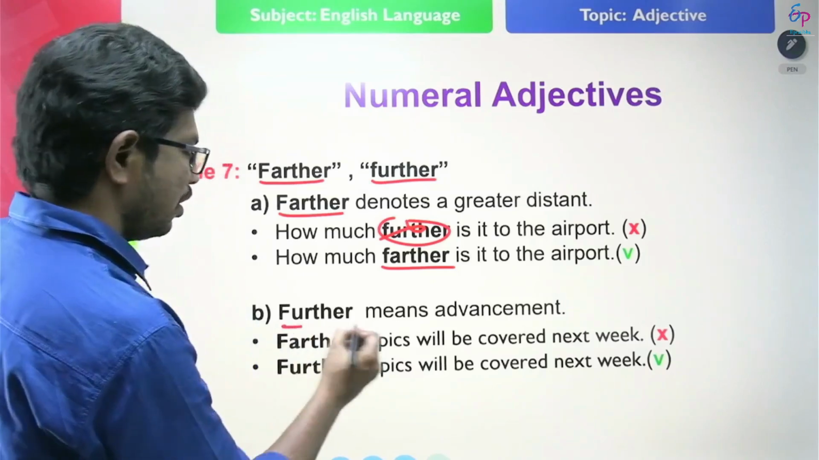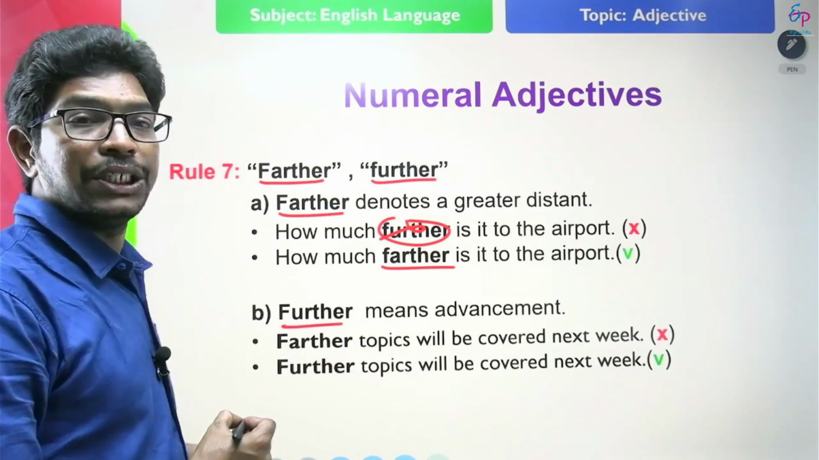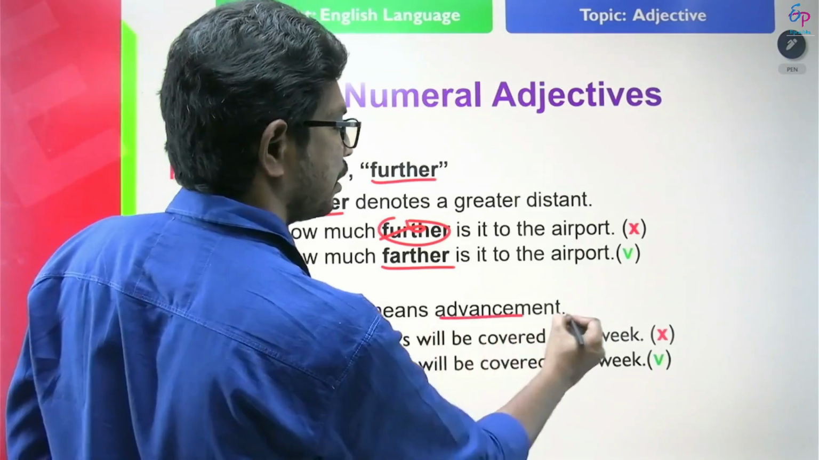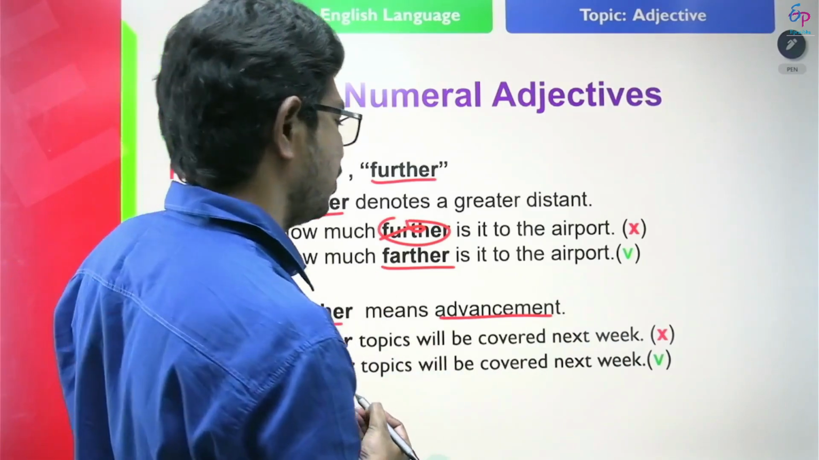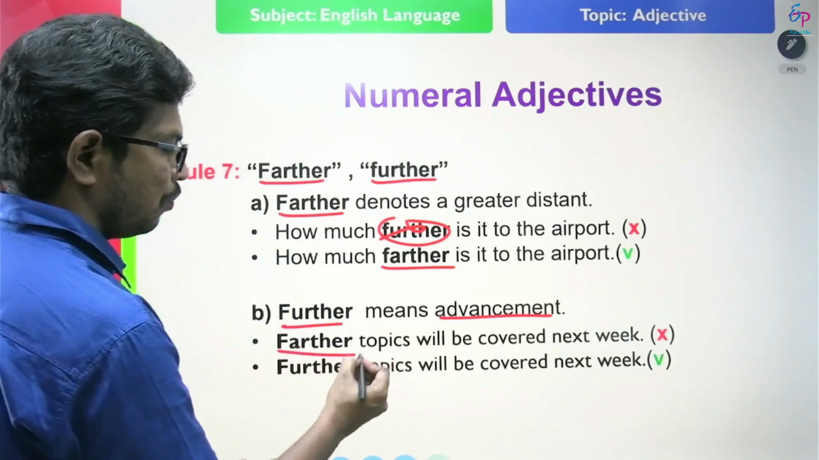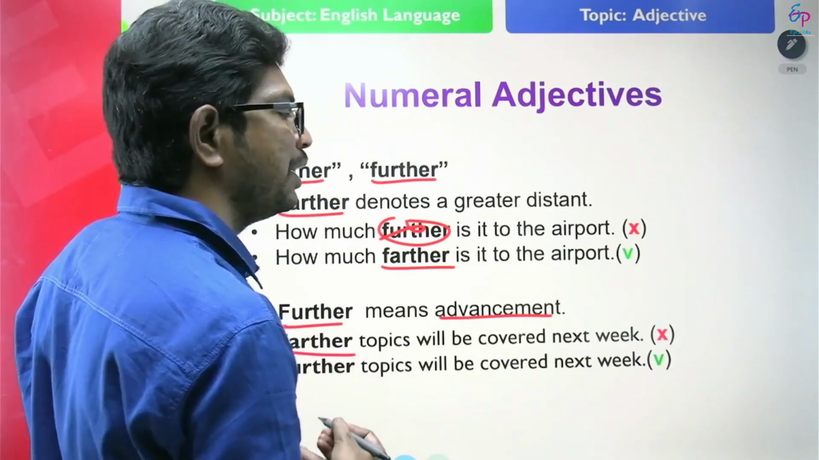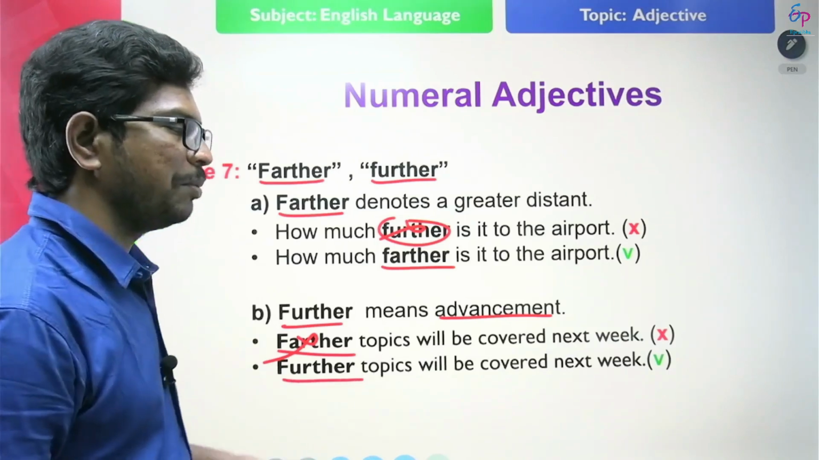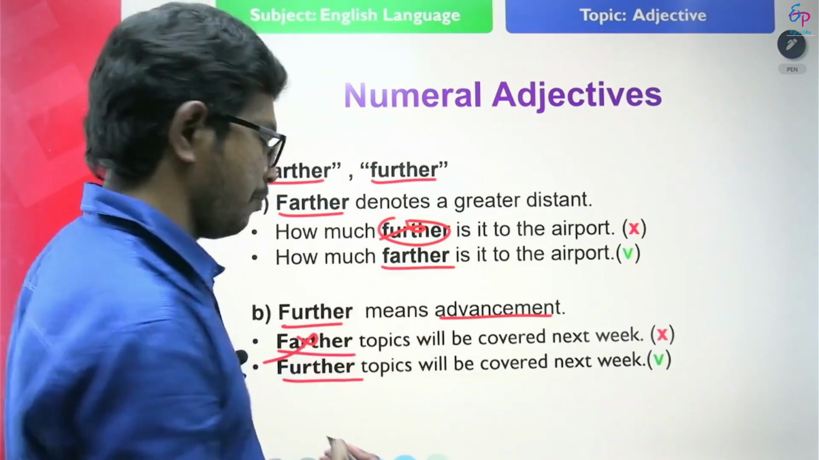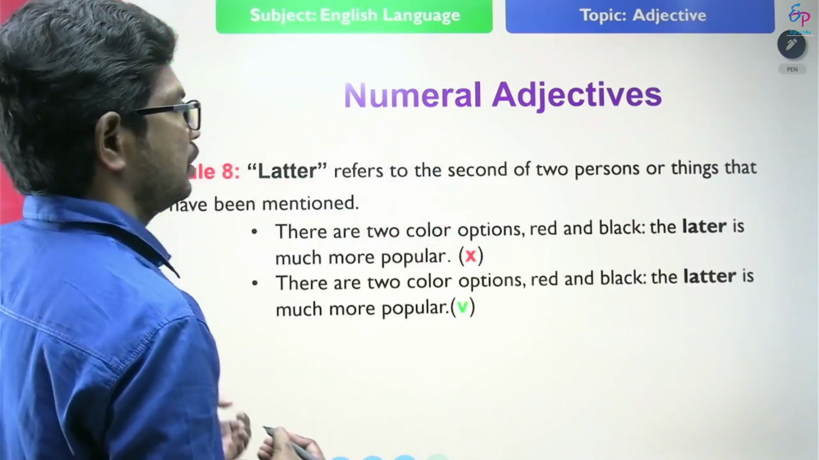Then further, F-U-R-T-H-E-R, denotes advancement. That means more, furthermore. Look at the example and find out the error. Further topics will be covered next week. It's wrong, not further. Further topics will be covered next week. See the next rule.